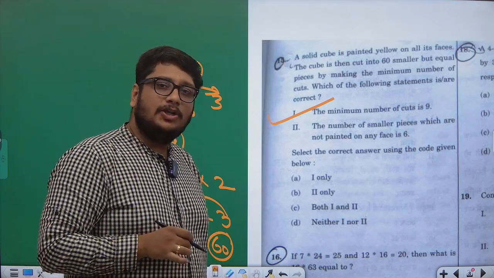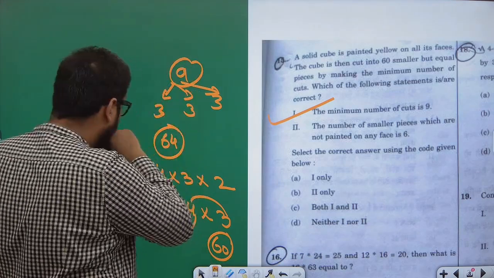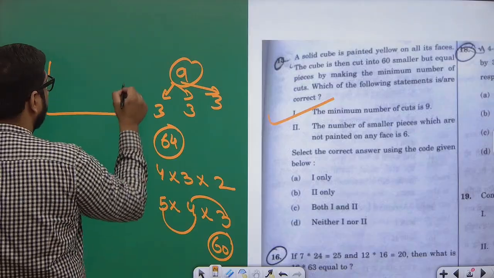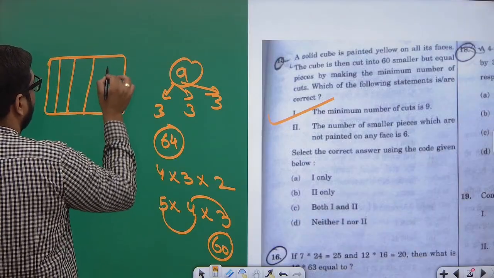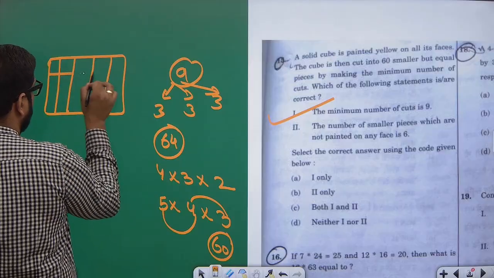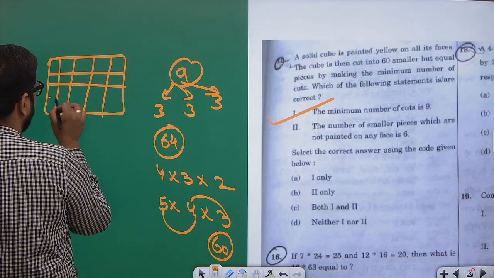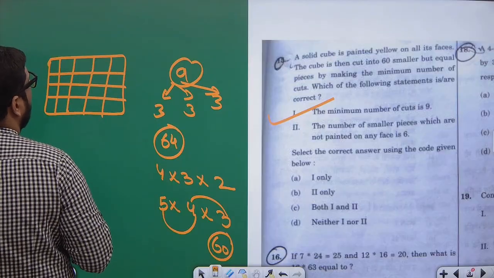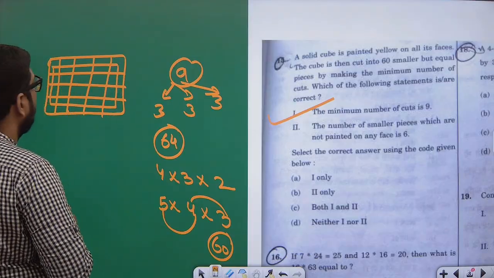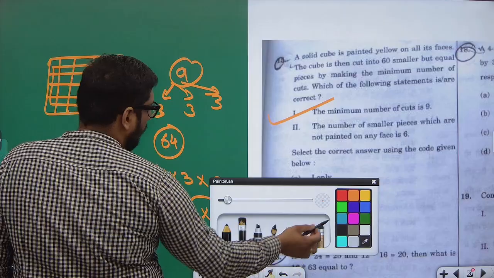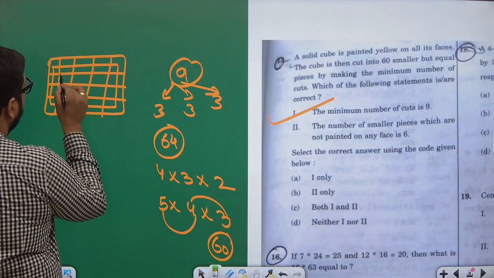Now I got that the cube would be 5 by 4 by 3. If I draw a top view, see, these all would be painted yellow. Only these 3 cubes.